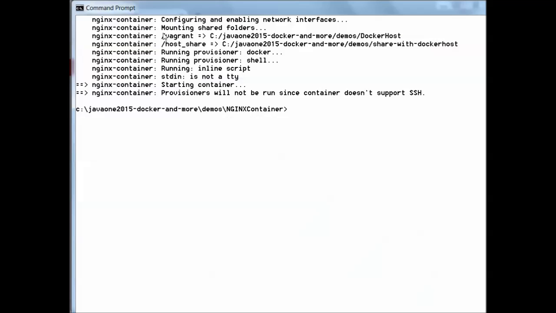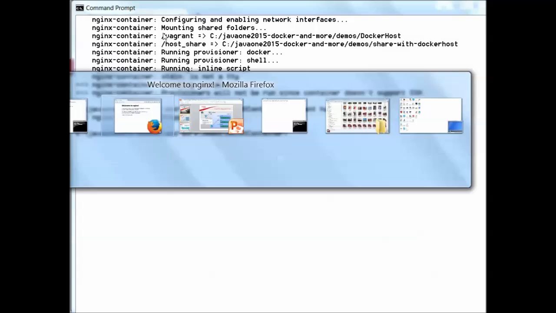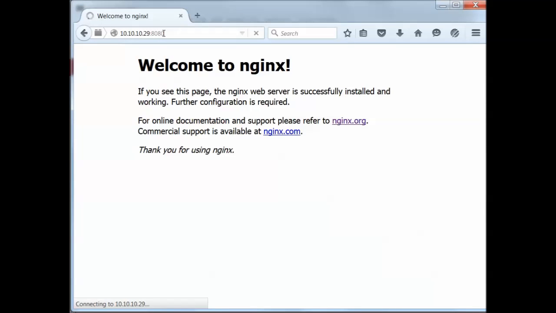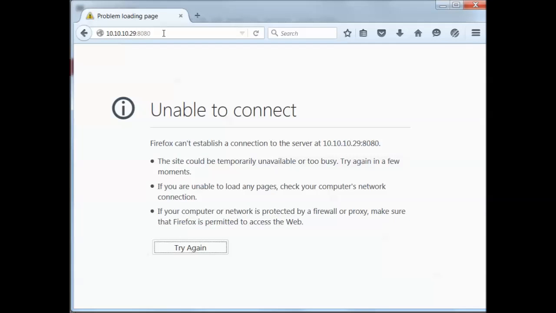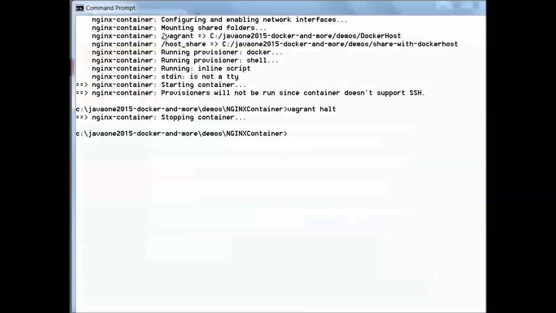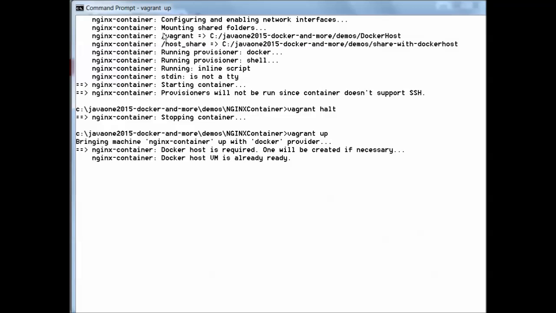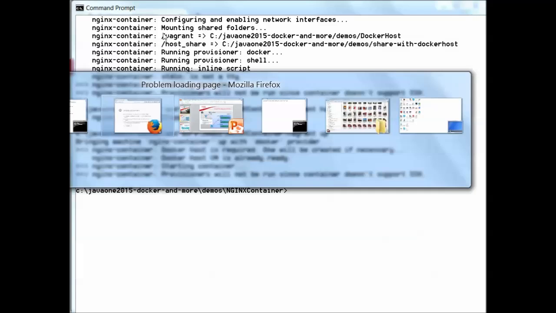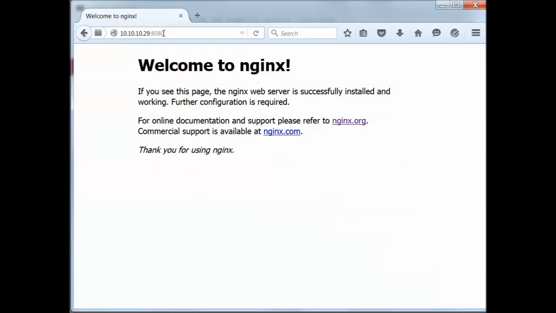If I return to the command line and type vagrant halt, the container will be stopped, not the Docker host VM. And when I switch back to the browser and Ctrl F5 refresh, I will be unable to connect because the container has been brought down. Bring it up again. It will take a little bit of time. Now it's running, and I switch to the browser, Ctrl F5, and I'm back in business.